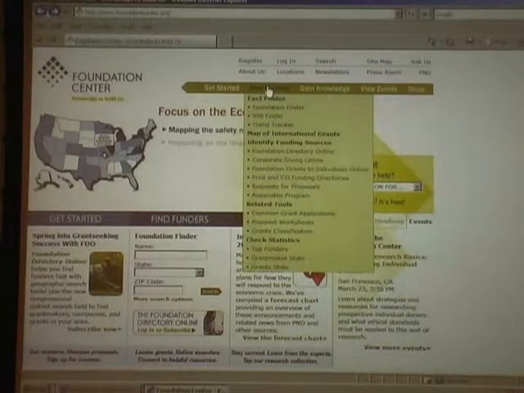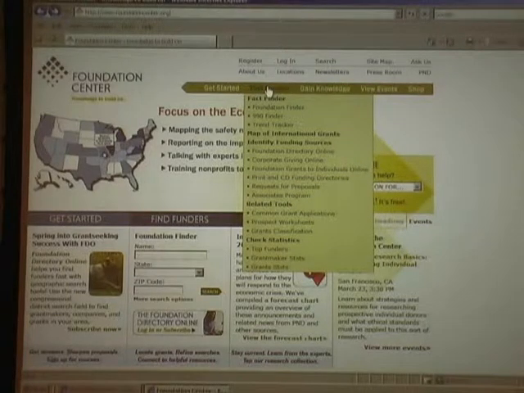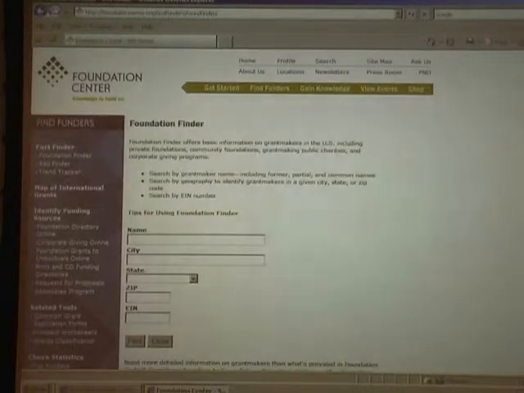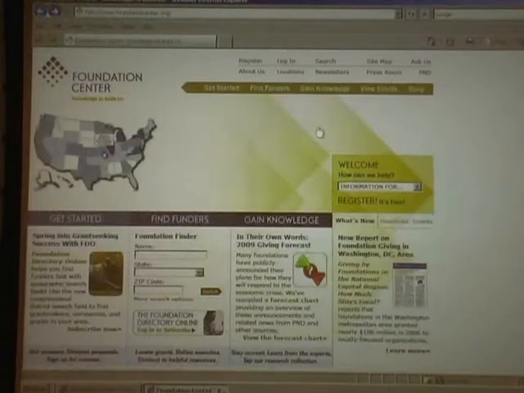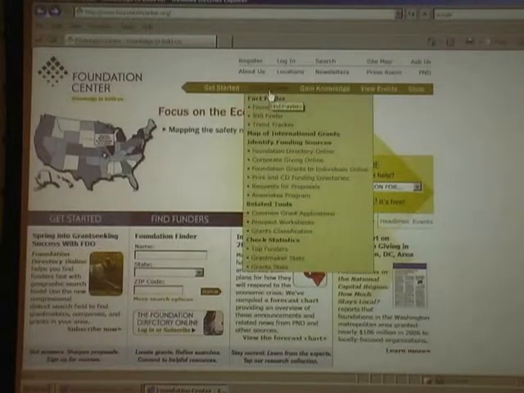Under the Find Funders drop-down menu, this is where you're going to find information to help you identify funders that are appropriate for your organizations. And the first item we have here is the Foundation Finder, which is a basic lookup tool. You do need to know the name of the foundation you're looking for or where they're located. But it will give you very basic information about a foundation. It's not nearly as extensive as the Foundation Directory Online. It's basically just contact information and their financial information, not even areas of giving. And that's about it. For more extensive information, you really want to use the Foundation Directory Online.